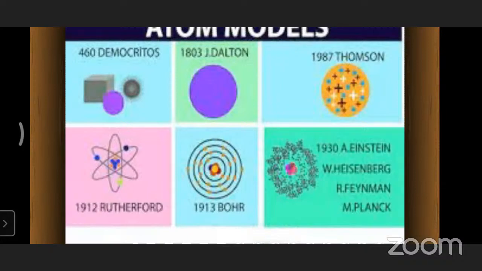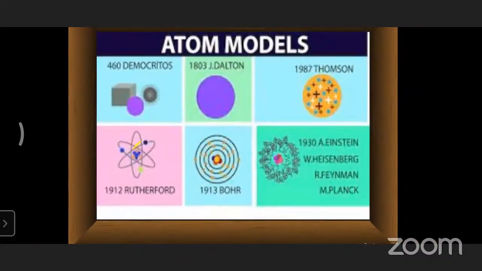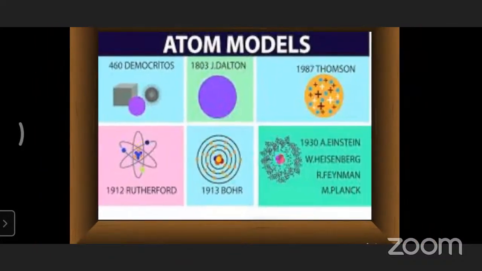The complete explanation was given by Heisenberg and the Schrodinger wave equation, also based on the Compton effect. With these theories, the structure of the atom is completely explained well. Okay, children.